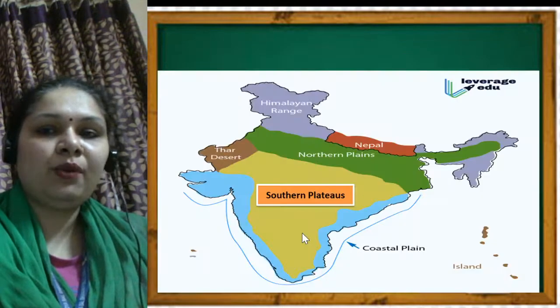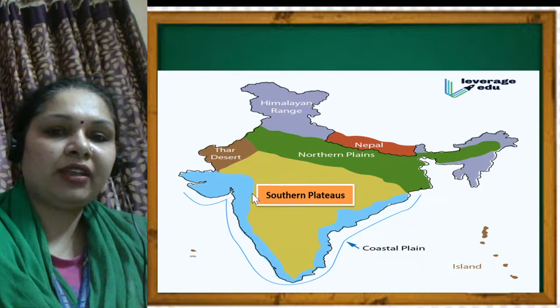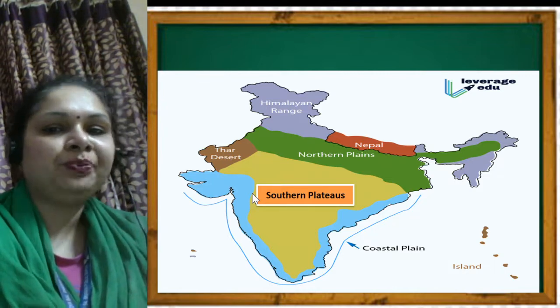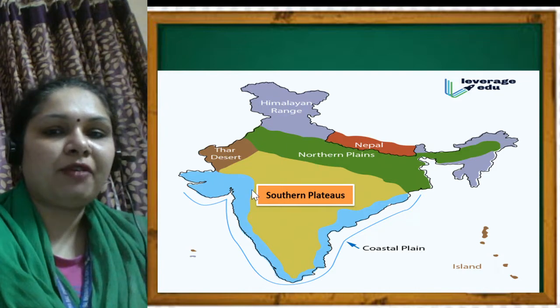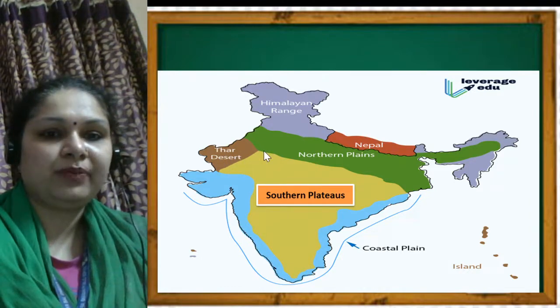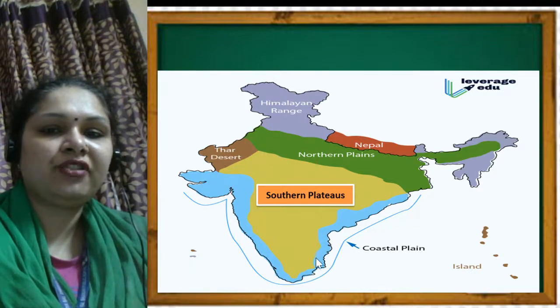So let's see where it is. I have taken a physical map of India. If you can get it from the stationery shop, you can bring the physical map of India. In the physical map of India, you can see this light green shaded portion. This light green shaded portion is the southern plateaus. These are the southern plateaus in our country, India.